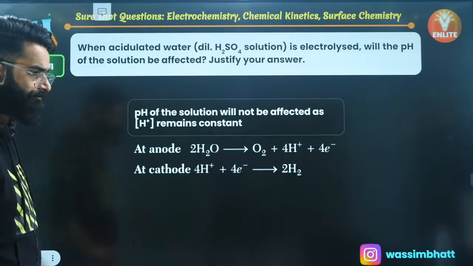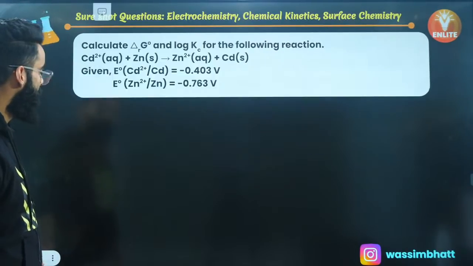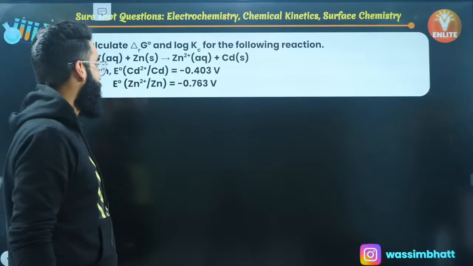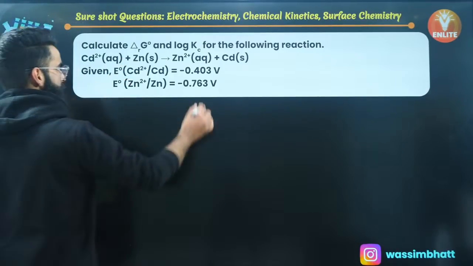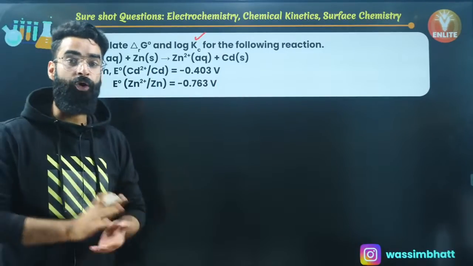Clear to everyone? Absolutely, it's not going to change at all. Let me move on to one more question. Calculate delta G naught and log of Kc. What is Kc over here? Kc is the equilibrium constant. So I need to calculate log of equilibrium constant.